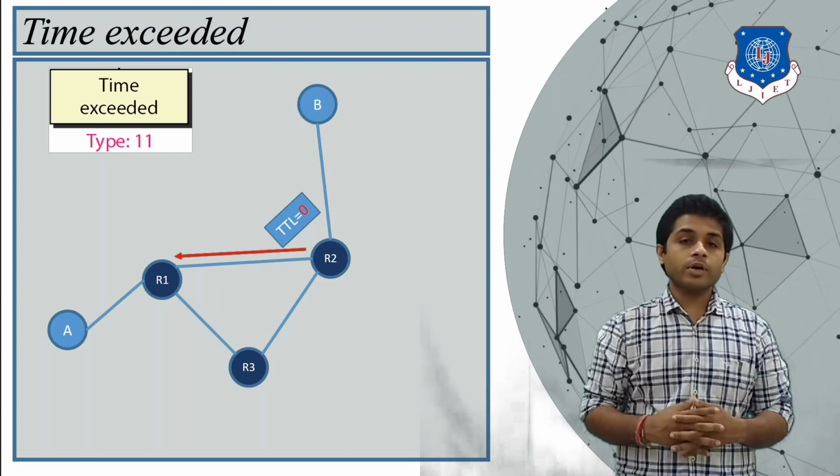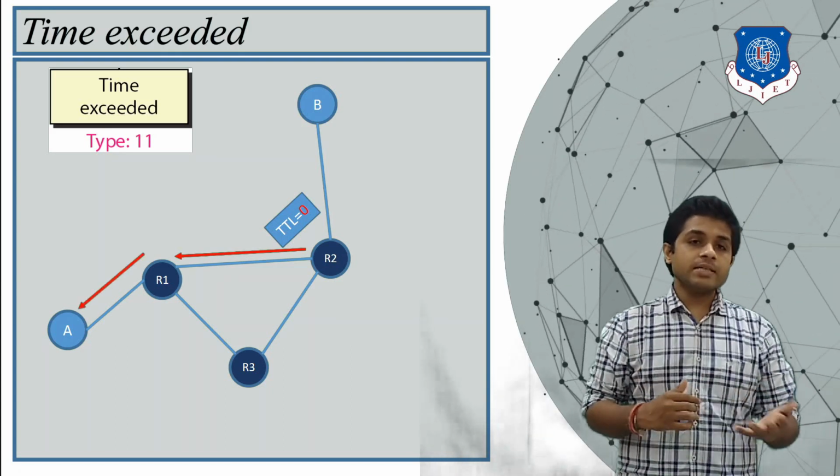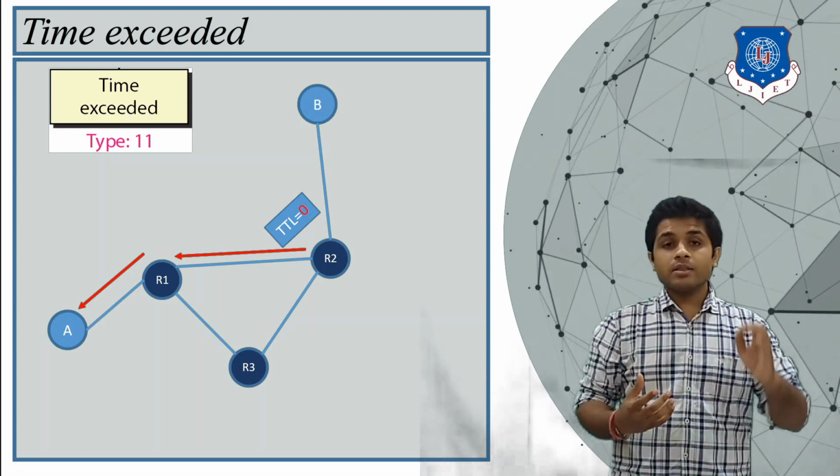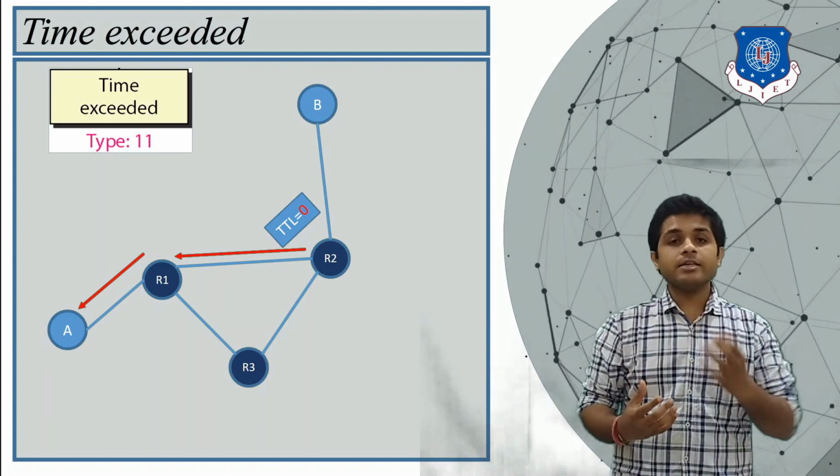Okay, so the router will inform device A that the packet is lost because the time to live field is 0.